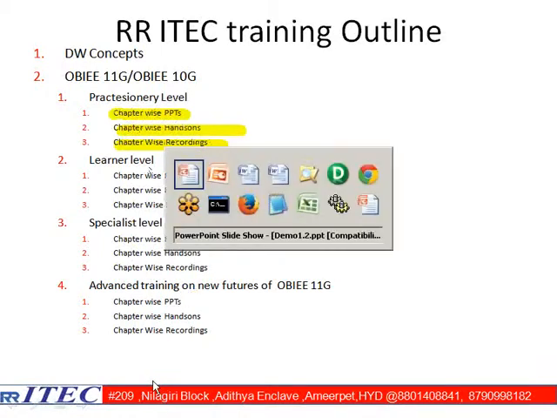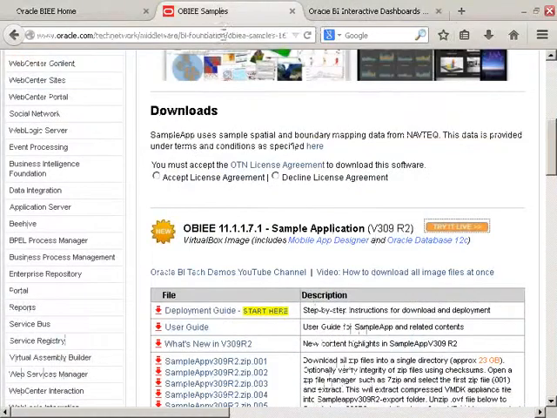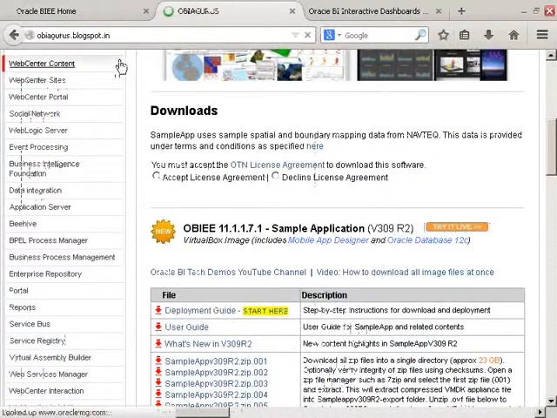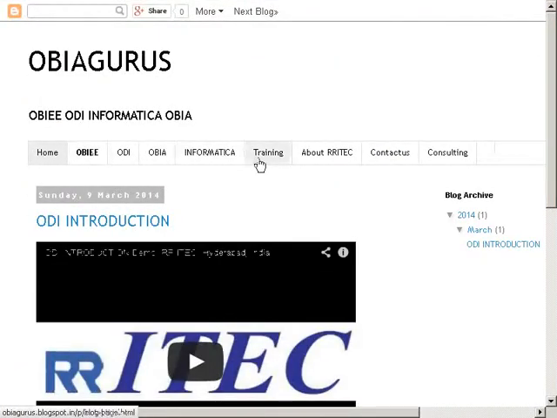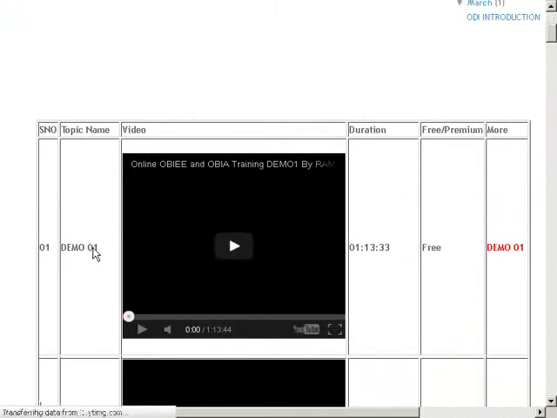If you go and see my blog, OBIAgurus.blogspot.in, I have OBIA, ODI, Informatica, all these things there. If you go to OBIEE, in the OBIEE section, what we discussed today is demo 1.